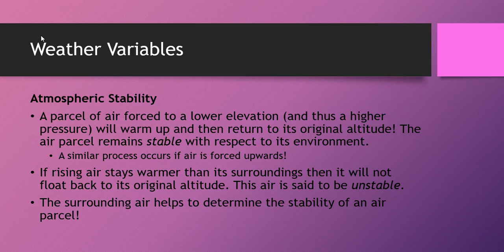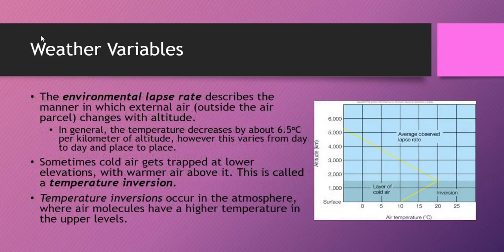And the air around that piece of air helps to determine the stability of that air parcel, whether the air is warmer or cooler near that area. The environmental lapse rate describes how the air outside of that air parcel will change with altitude. In general, you see a decrease of about 6.5 degrees Celsius per kilometer of altitude. However, it can vary from day to day and from place to place. Sometimes cold air can get trapped at lower elevations with warmer air above it, and this is called a temperature inversion. These can occur in the atmosphere as well, where air molecules have a higher temperature in upper levels.